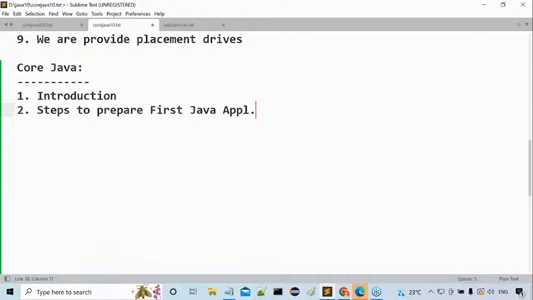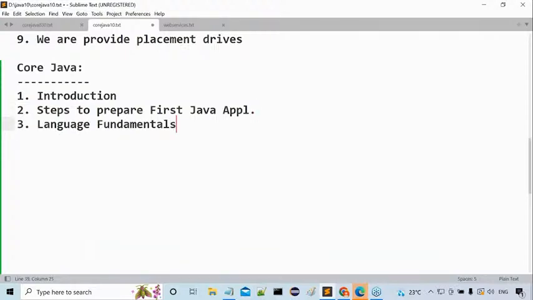Then after completion of this, the third one I'm telling is language fundamentals. What I'm going to discuss inside language fundamentals, all of you observe carefully. We are going to discuss the basics of Java programming: what various tokens are available, how many keywords are available, what the keywords are, and what operators are available. There are a number of operators in Java. All the operators we are going to understand.